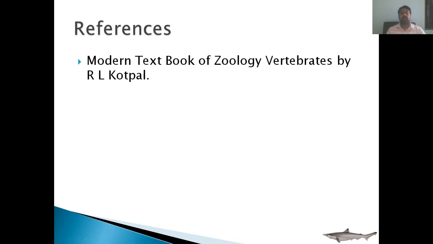So the references which we can use for the study of this system are the books. There are two books: Modern Textbook of Zoology Vertebrates by R.L. Kotpal and The Recorded Zoology by E.L. Jordan.